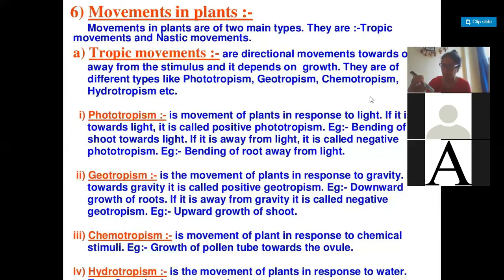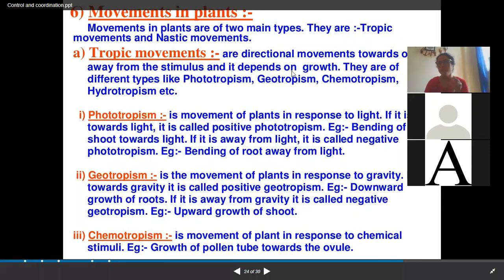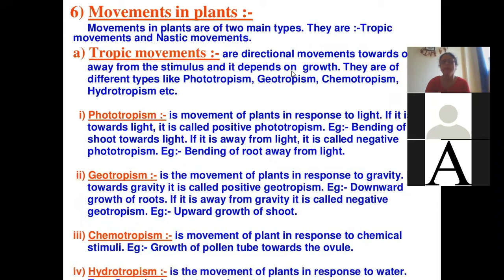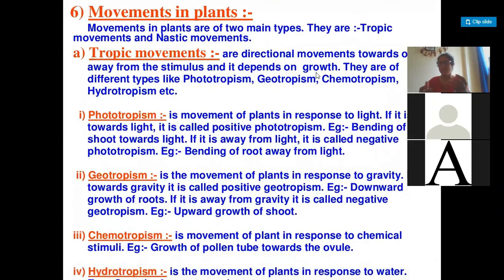And the best example to explain chemotropism is the growth of the pollen tube. As we know, the site of sexual reproduction in plants is the flower. There in the flower, we can see what happens during the process of fertilization and how the plant is able to produce the response towards the stimuli. So for that, let me explain it with the help of this board.